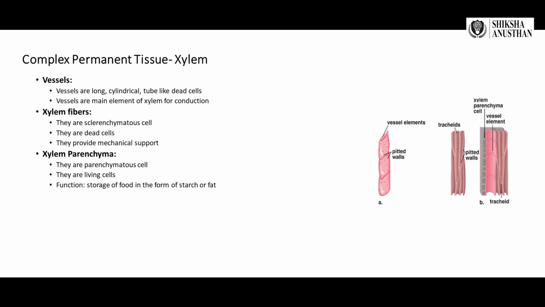Xylem fibers are sclerenchymatous cells. They are dead cells and provide mechanical support. Xylem parenchyma cells are parenchymatous. They are living cells, and they help in storage of food in the form of starch or fat.